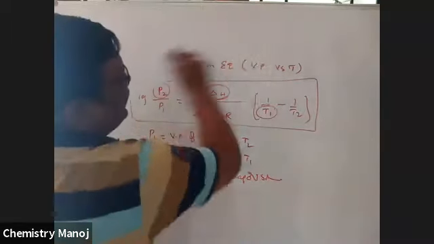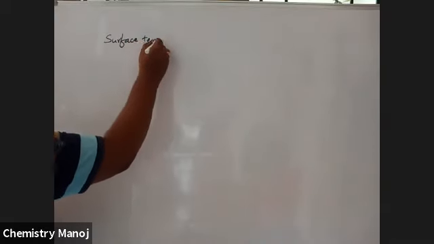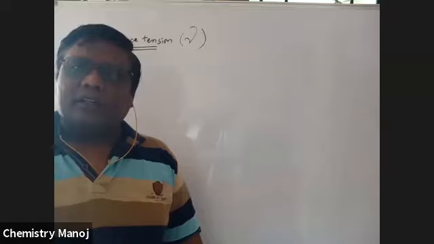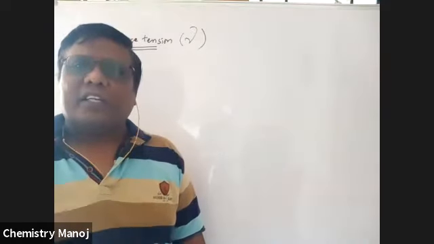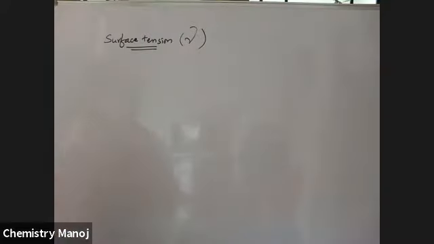Okay, next topic, that is surface tension and viscosity. A brief information: what is surface tension? The second topic is surface tension, indicated with the letter gamma. I'm sending all the theoretical data to you, please read it carefully. That's enough. Surface tension, gamma.